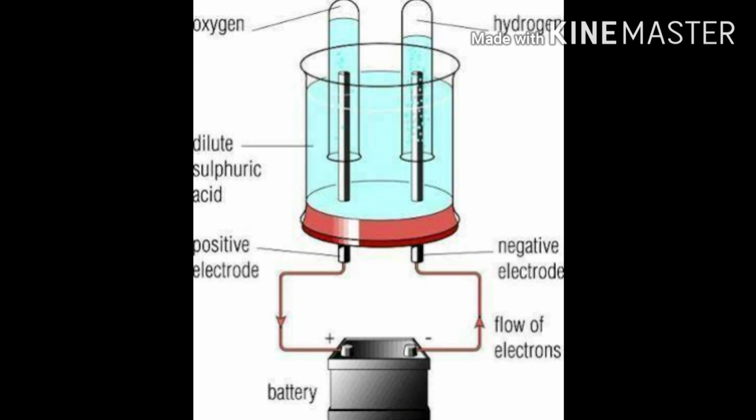Now what is there in this cell? It consists of two electrodes. One is the cathode, the other one is the anode. And you already know cathode is negatively charged and anode is positively charged. These electrodes are held apart from each other and they are immersed in the electrolyte. Now what is the electrolyte taken here? Now you know acidified water is considered to be the electrolyte in this electrolytic cell. An electrode is a conductor used in an electrolytic cell and it conducts electricity into and out of an electrolyte.